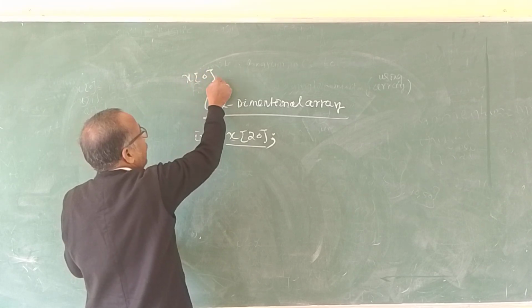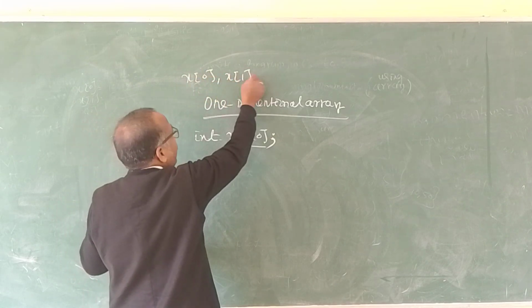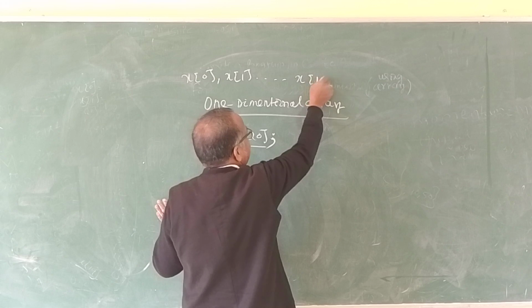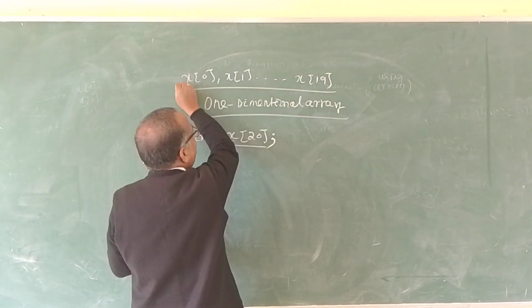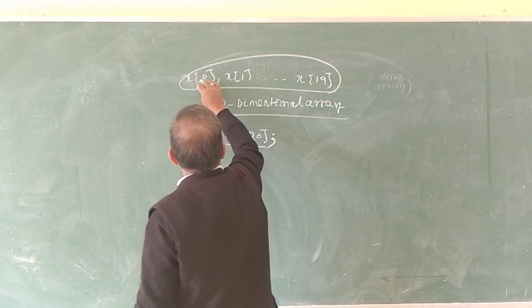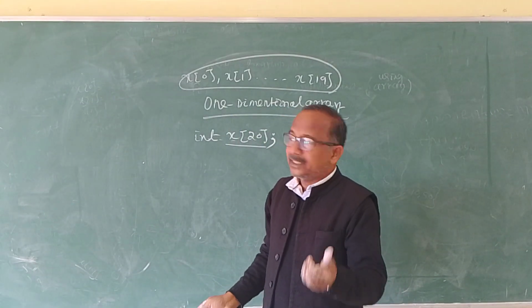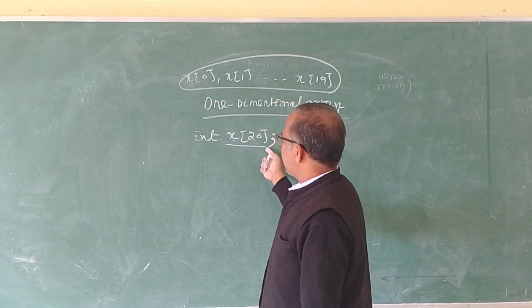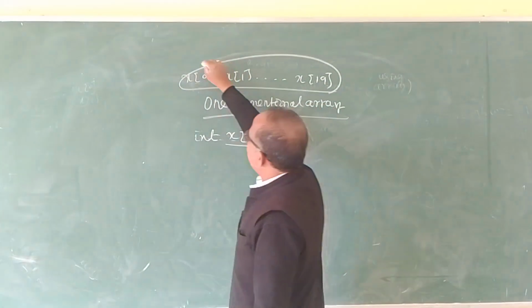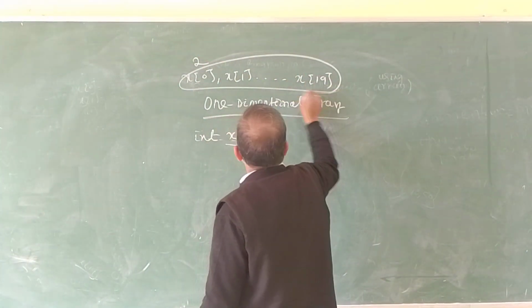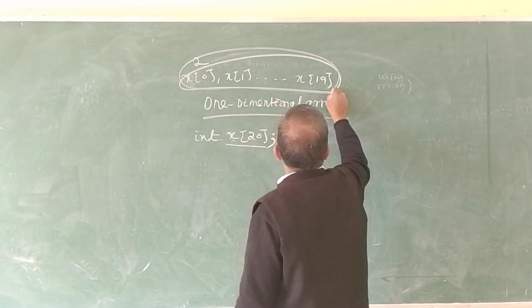The maximum is x19. So 20 memory locations are reserved, because you know that an integer stores 2 bytes. How many variables are there? 20 variables, each having 2 bytes. The size of the array is how many locations will be there?